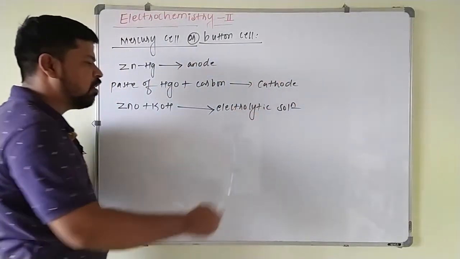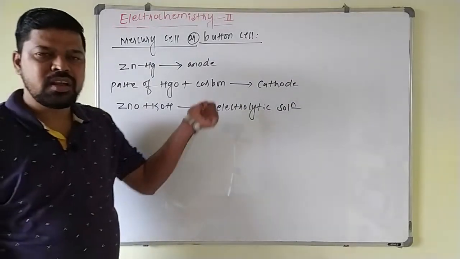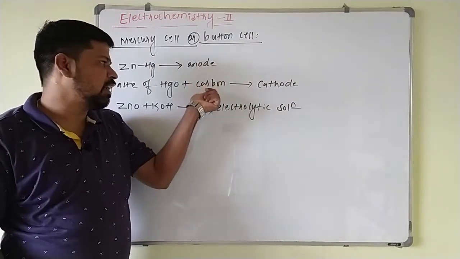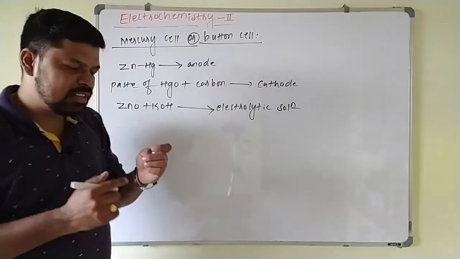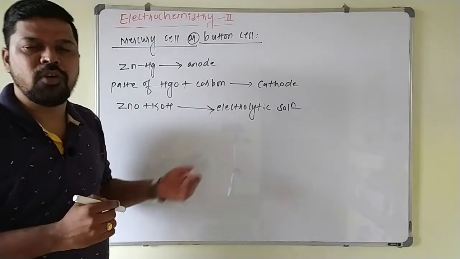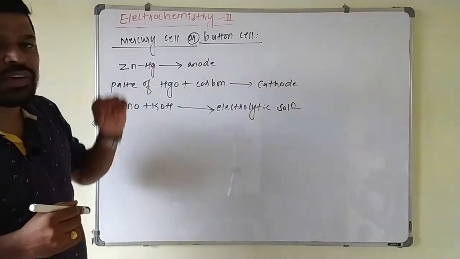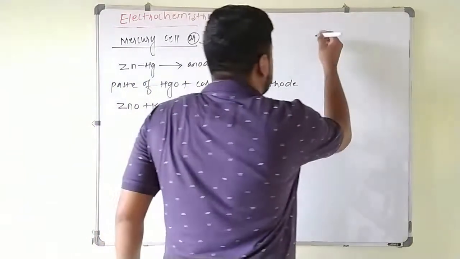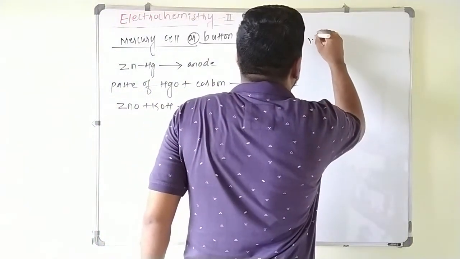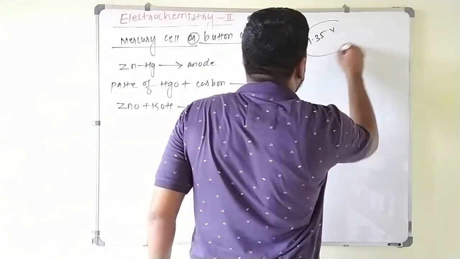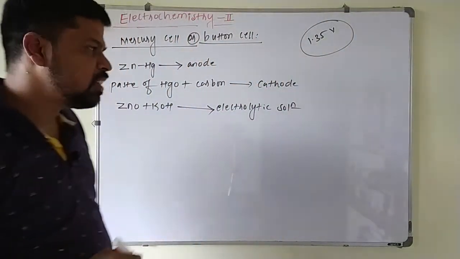Now this cathode and anode are dipped into the electrolytic solution, and at the anode oxidation takes place and at the cathode reduction takes place. As a result of this redox reaction, electron flow takes place, then some amount of current will be generated. The cell potential of this mercury cell is 1.35 volt.